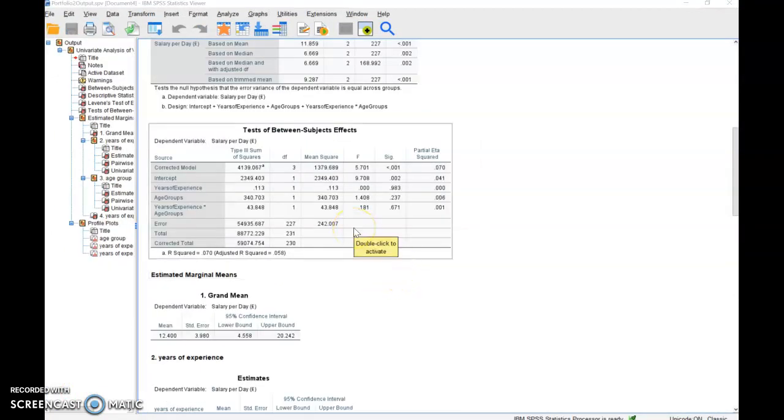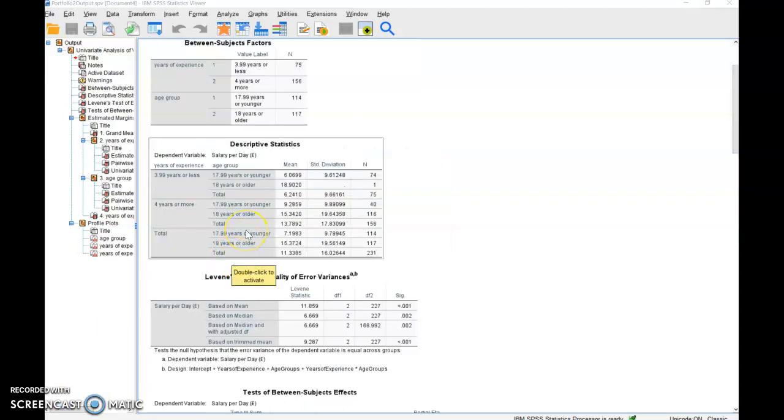So if we look at the tests of between subjects effects table, we can see that there was a significant effect of the age group on the salary earned per model. There was not a significant effect of years of experience on the salary earned per day by supermodel, and there wasn't a significant interaction between the age group and the years of experience on the salary earned per day by supermodel either.